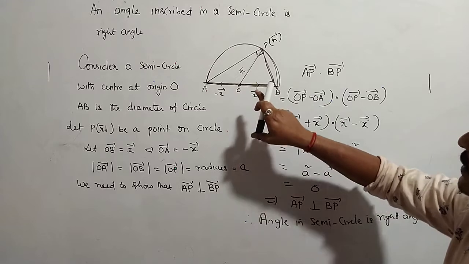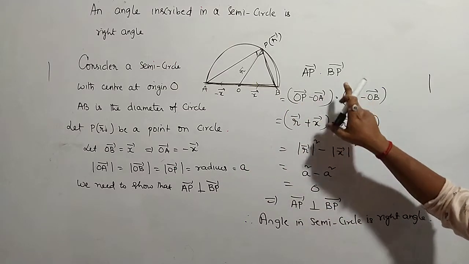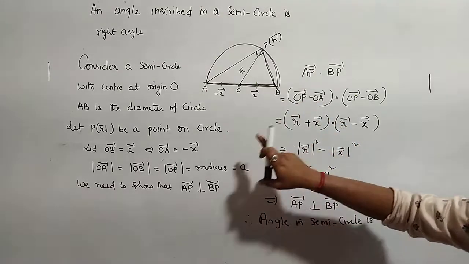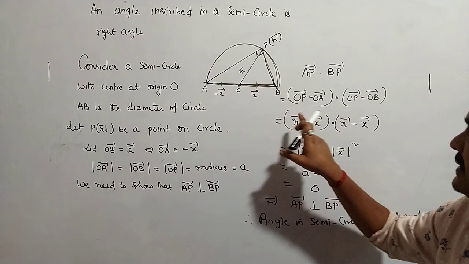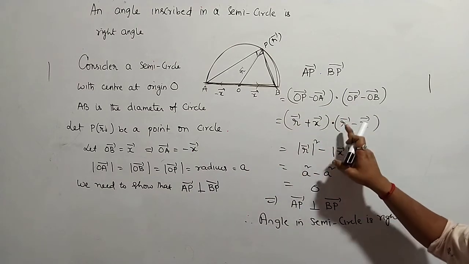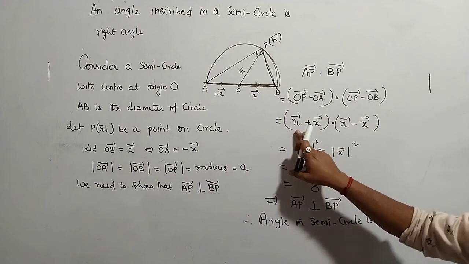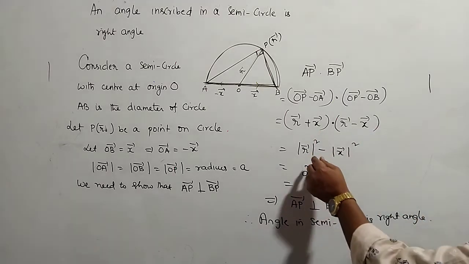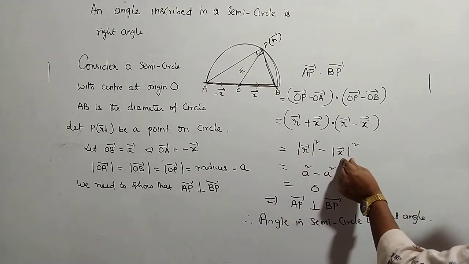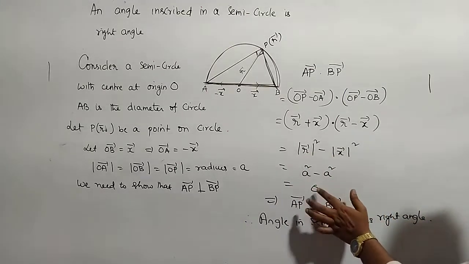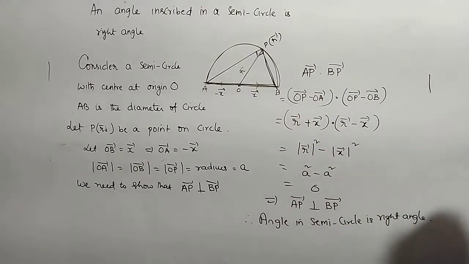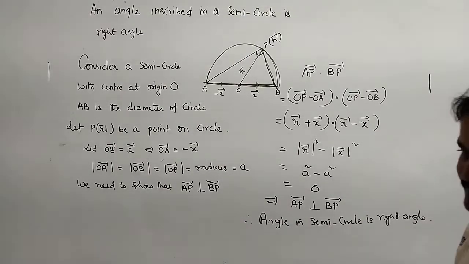AP bar means OP bar minus OA bar. BP bar means OP bar minus OB bar. OP bar is R bar, and minus OA bar means plus X bar. OB bar is X bar. So it is R bar plus X bar dot R bar minus X bar, which is mod R bar square minus mod X bar square. Mod R bar is also the radius, mod X bar is also the radius. A square minus A square is equal to 0. Two vectors' dot product is 0, so automatically both are perpendicular. So the angle in a semicircle is a right angle. This is a very important 4 marks question.